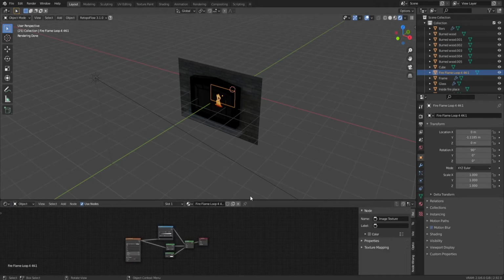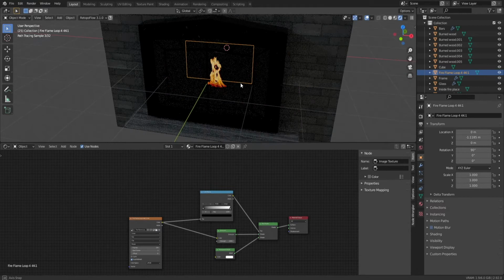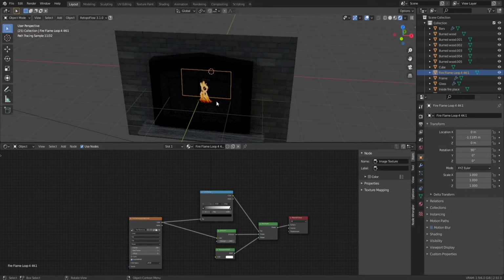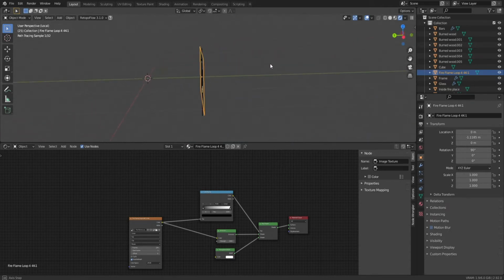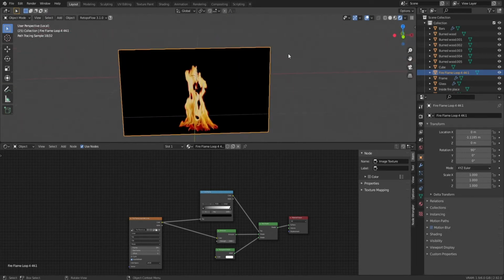Alright, so if you did it correctly, what we can do right now is, if we have the plane selected, we can tap the slash button to just solo it, so we only see the plane. And as you can see, it still has the black background.